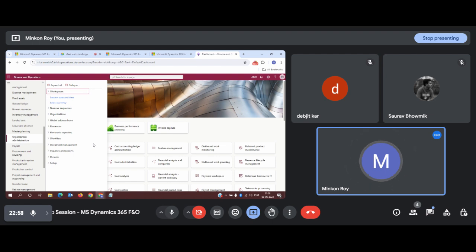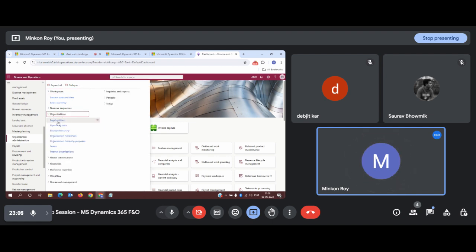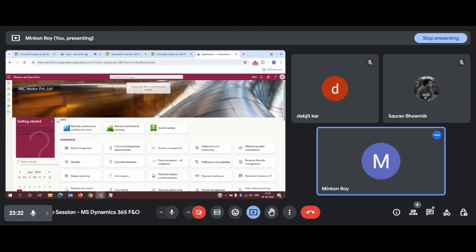Now, for example, I want to create a legal entity. So I will go to Organization administration, collapse all the menus, and check for Organization, and within it the option is Legal entities. For creating a legal entity, we need to follow a three-step navigation. First, come down to Organization administration. Second step is to click on Organization, and the third step is Legal entities. So click on it.